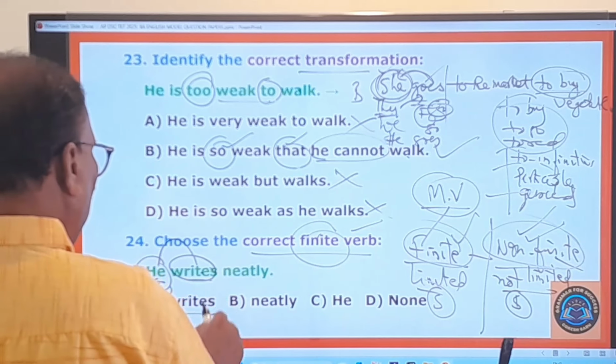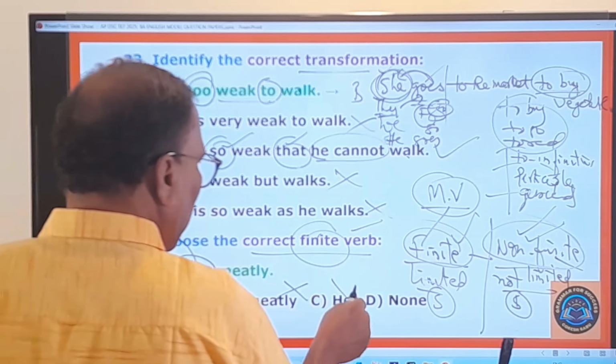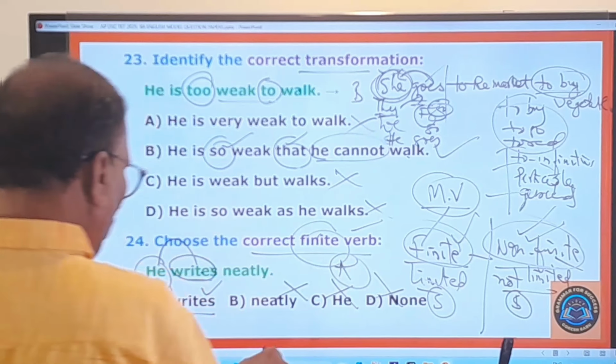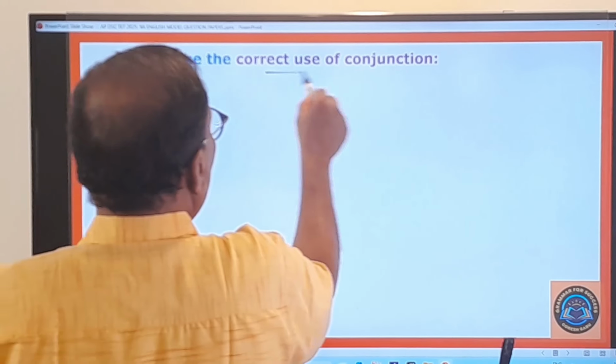What is the finite verb here? Writes is the only finite verb. Neatly, not; he, not. So A is the right one. Okay, 25th question. Choose the correct use of conjunction.